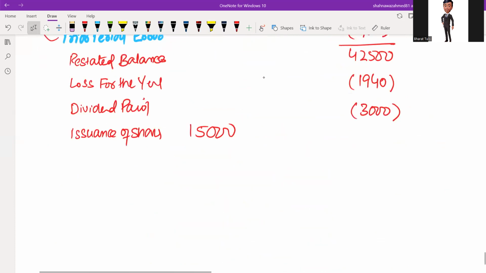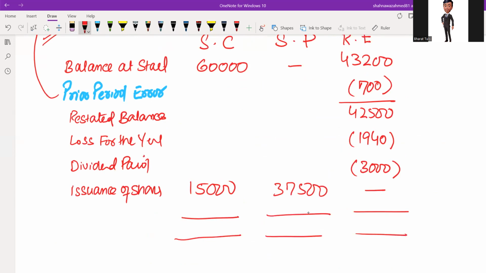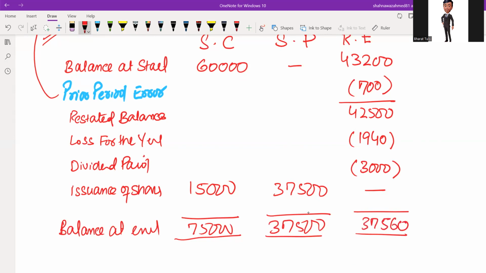So we have share premium 37,500, and this is my closing balance. Capital account balance at end 75,000. Premium 37,500, and retained earning would be 37,560. This is the ending balance.